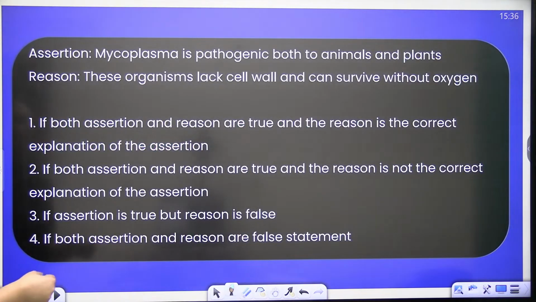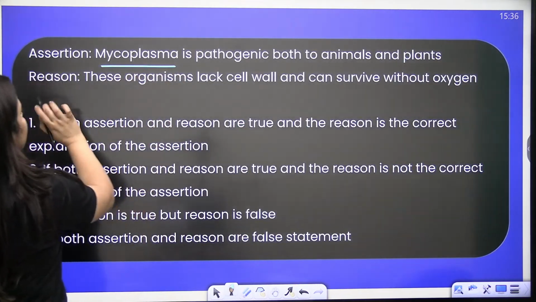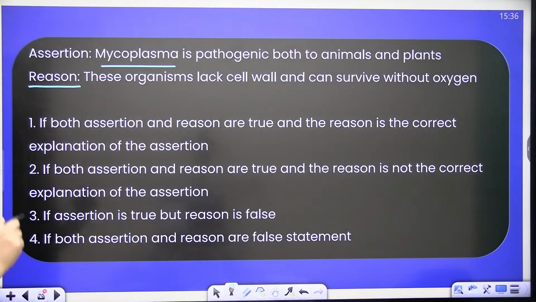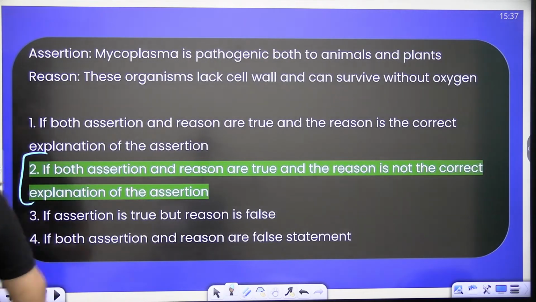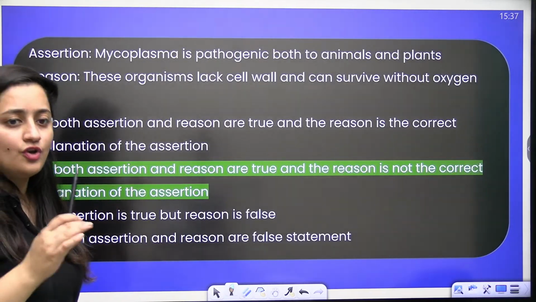Next question. Assertion: mycoplasma is pathogenic both to animals and plants. Reason: these organisms lack cell wall and can survive without oxygen. Obviously both the statements are correct, but reason is not the correct explanation of the assertion.